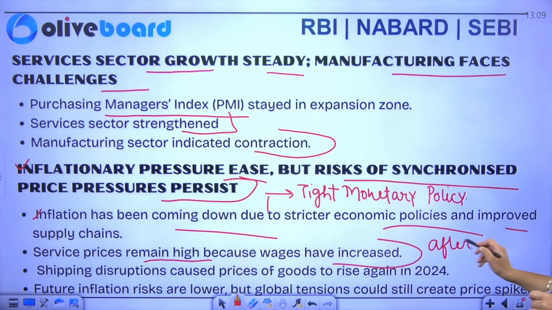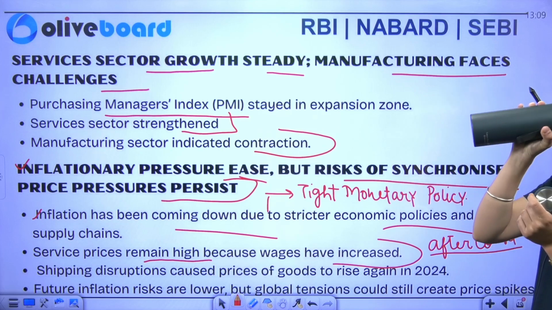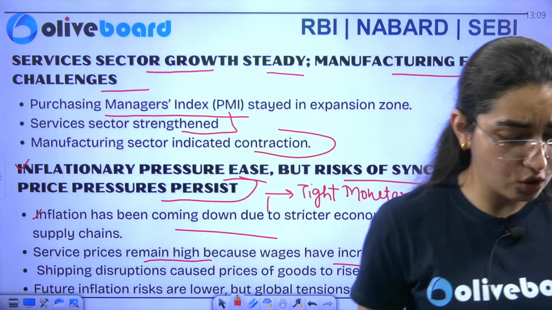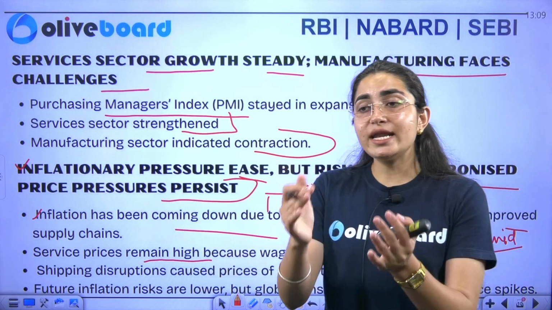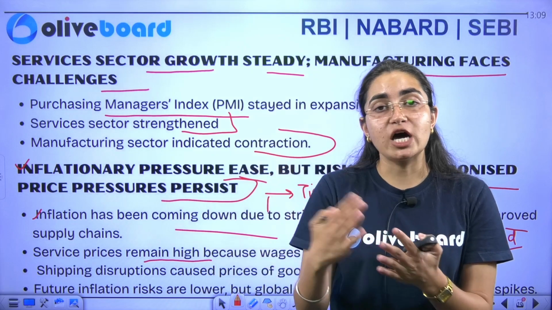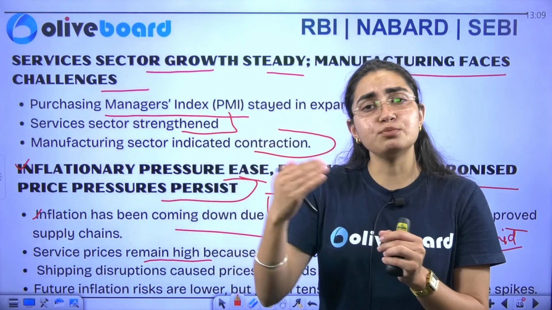After COVID, if I talk about the services sector, the situation is still not normalized. We just talked about the global geopolitical tensions. They have had an effect on our trade as well. Trade happens through various methods, be it airways or road transportation, and similarly through our transport system as well.